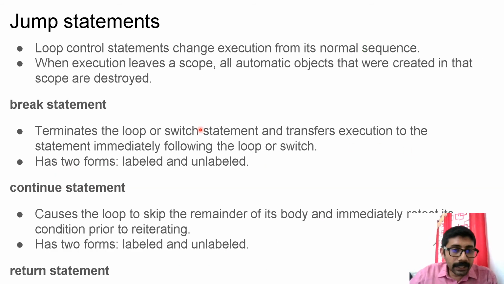Okay, with that we have completed the loop statements or iterations supported in Java. Now we will learn the jump statements. Loop control statements change the execution from its normal sequence, as we have already told. When execution leaves a scope, all automatic objects that were created in that scope are destroyed. When control is moving from one block to another block, automatic variables created within that block will get destroyed.